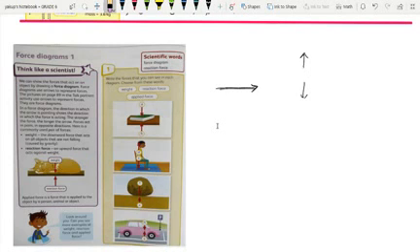Let me clean them. Okay guys, you can read this part. I don't want to read it now, just let me summarize it.